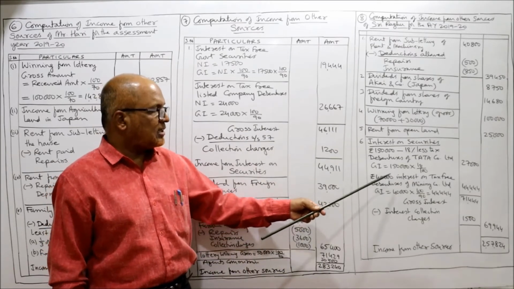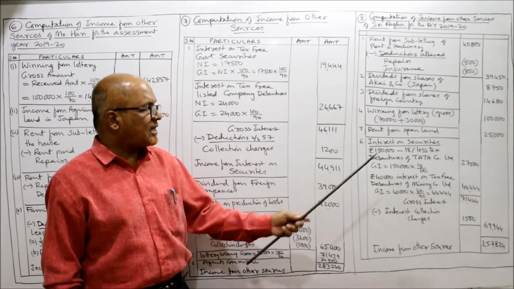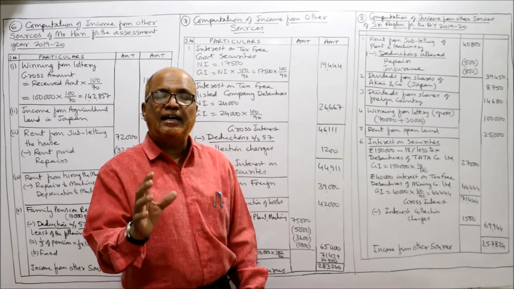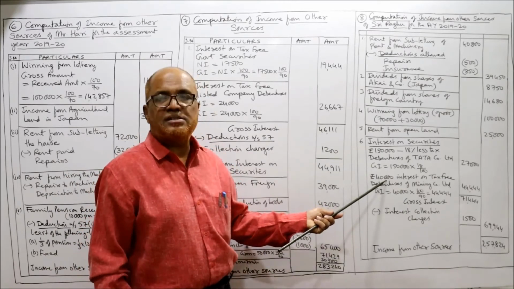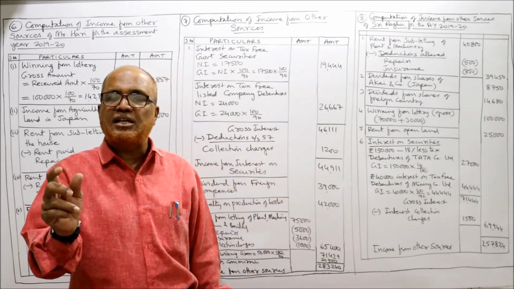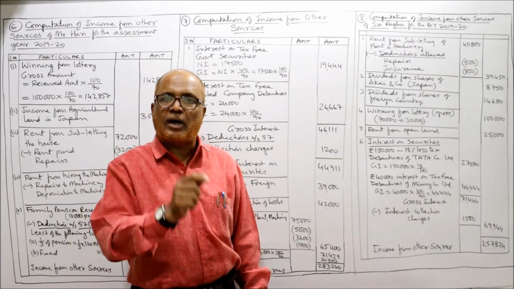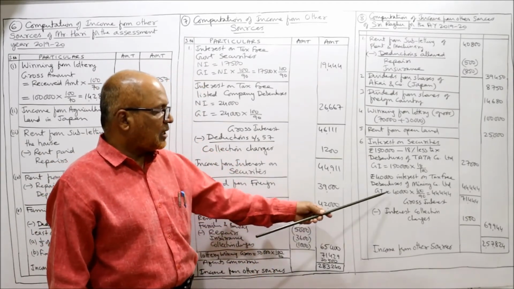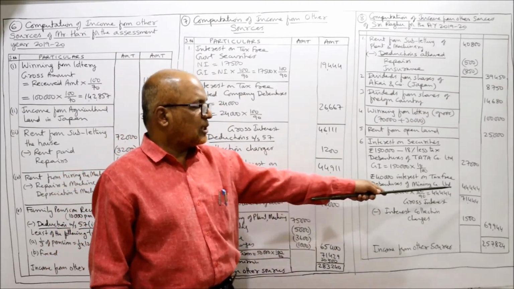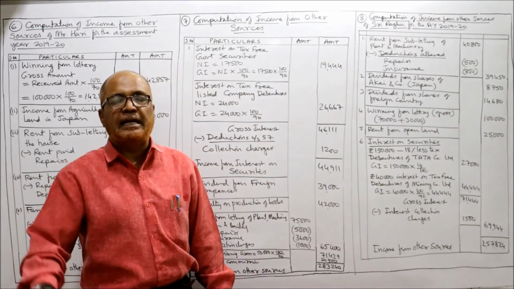Second, rupees 40,000 interest on tax-free debentures of mining company. Tax-free debentures, so we have to gross up. Net interest is given, 40,000 rupees is the interest received. Now we have to gross it up. So gross interest is equal to net interest into 100 by 90. So 40,000 into 100 by 90, 44,444. Add up both, you will get 71,444 as the gross interest.